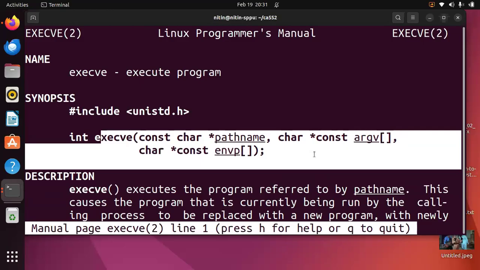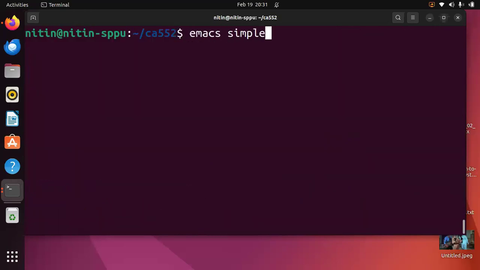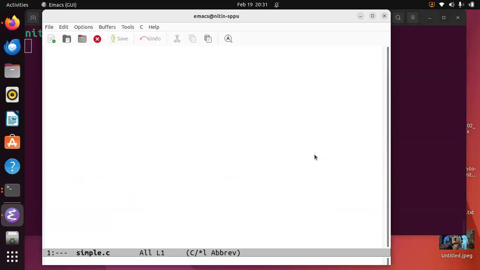So let us try working with this with a simple code. I will just write a very small code to really understand what exactly is happening.